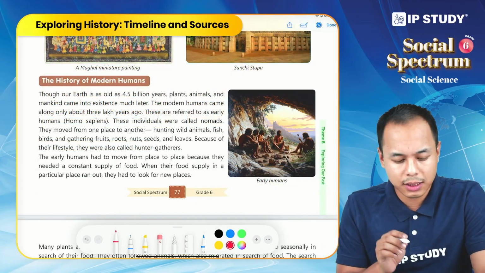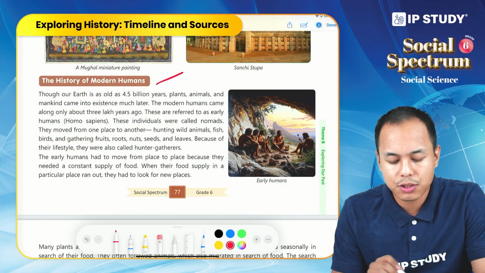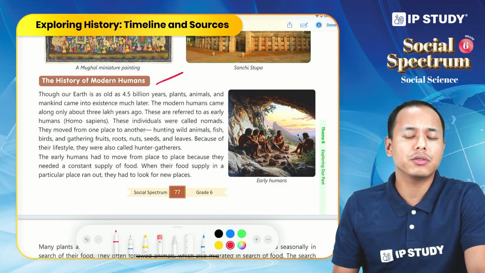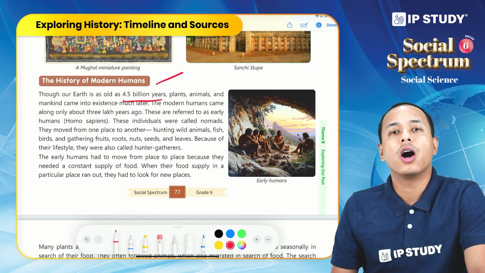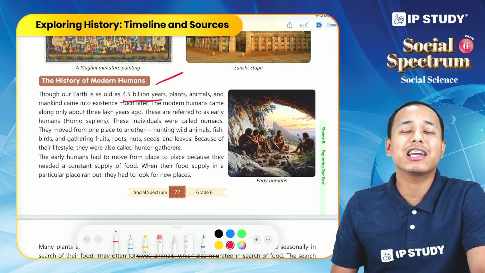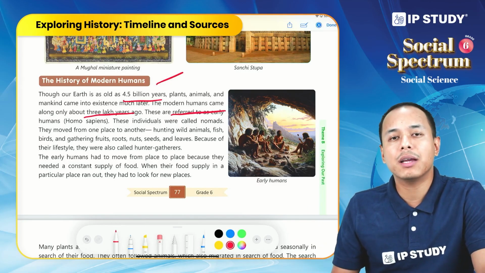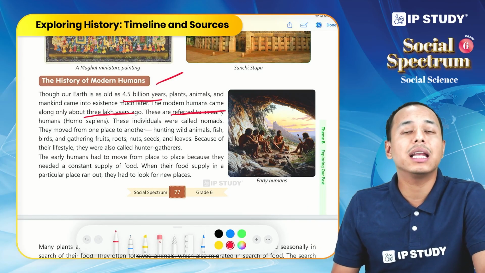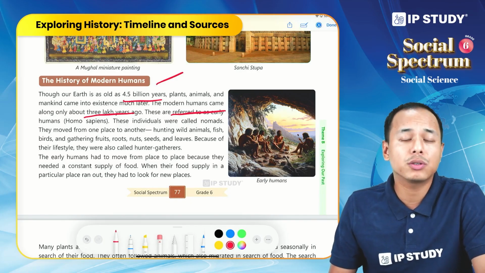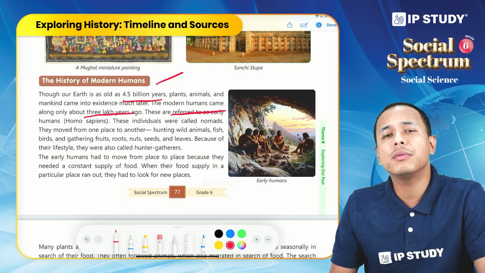Now, let us discuss the last topic, that is the history of modern humans. We know the earth is 4.5 billion years old. However, plants, animals and mankind came much later. The early humans that came, we call them Homo sapiens, and they lived a nomadic life, so they were also called nomads. So what do we mean by nomadic life?